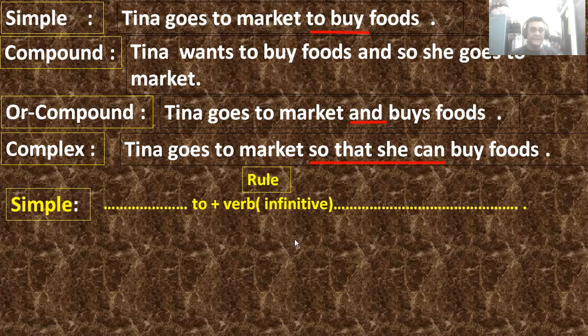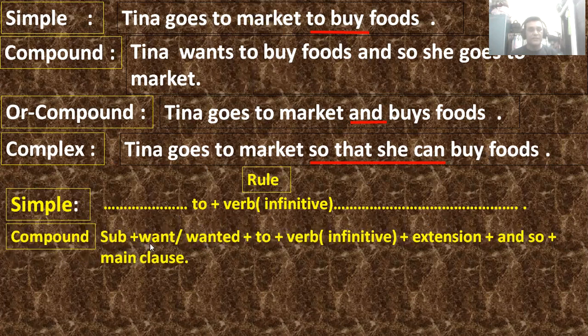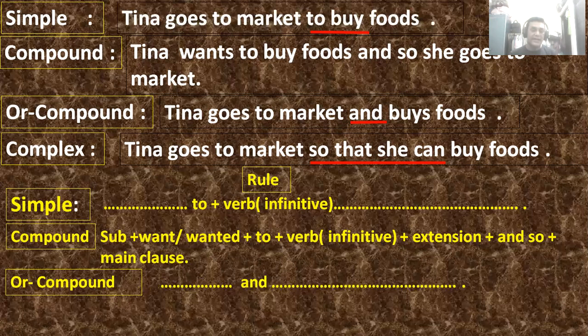In this type of sentences, there are some rules. Okay, there's subject plus to plus verb plus infinitive plus extension. Compound: subject plus want or wanted, or to, plus verb plus infinitive plus extension, and so, or plus main clause. You have to keep it in mind. Then in compound, okay, only and. With the help of and, you have to change it into compound.